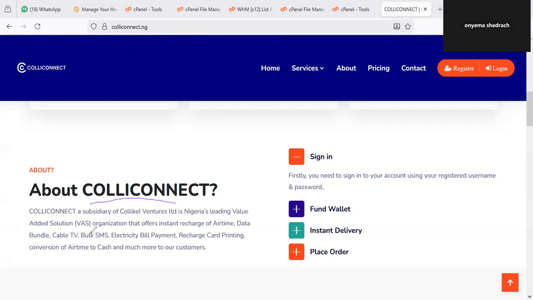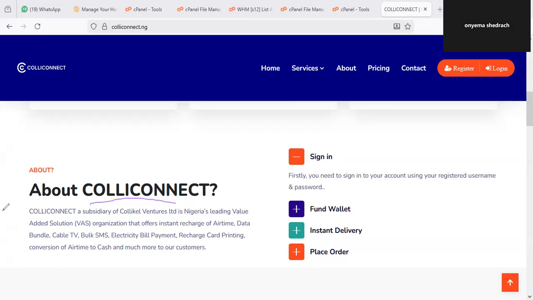Now, you remember, Colliconnect is a subsidiary of Colliconnect Venture Limited. So what is it trying to tell you? It's trying to tell you that this is not just a business that doesn't have value, or that is not recognized by the government. So what it means is that you have no reason to have any doubt at all, because this is actually sponsored by a registered company.